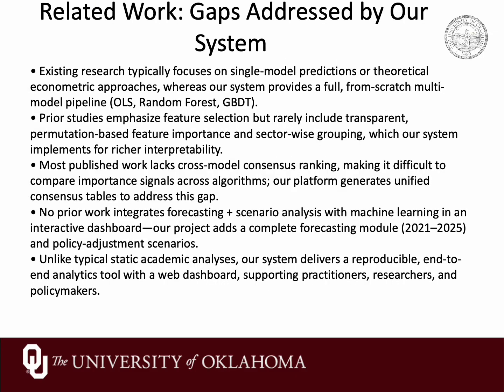Here we highlight what gap we are trying to fill. Existing research typically looks at either single models or purely econometric frameworks. What is missing is a hands-on integrated system that a student or analyst can run locally. Our system combines multiple models, OLS, random forest, and GBDT implemented from scratch in Python. It includes transparent permutation-based feature importance and sector-wise grouping so we can see not only which variables matter